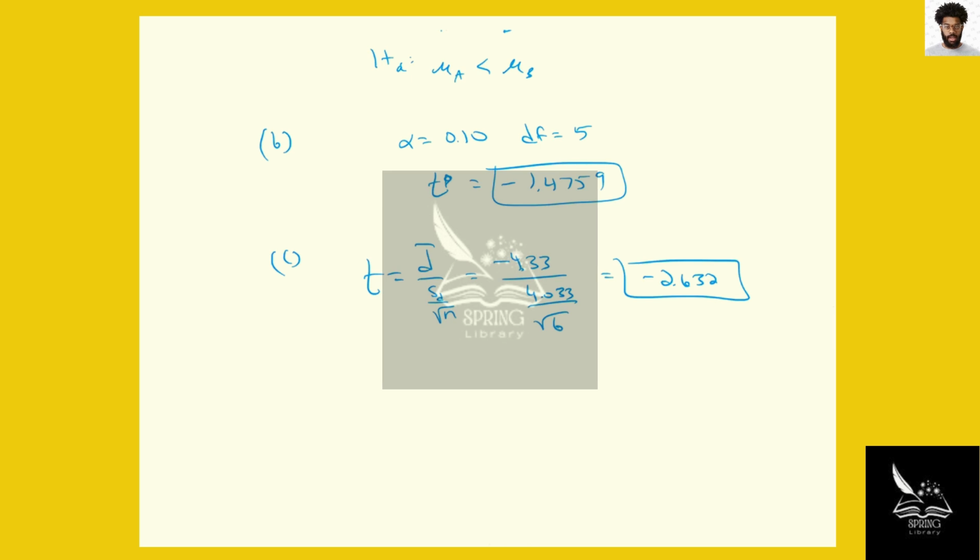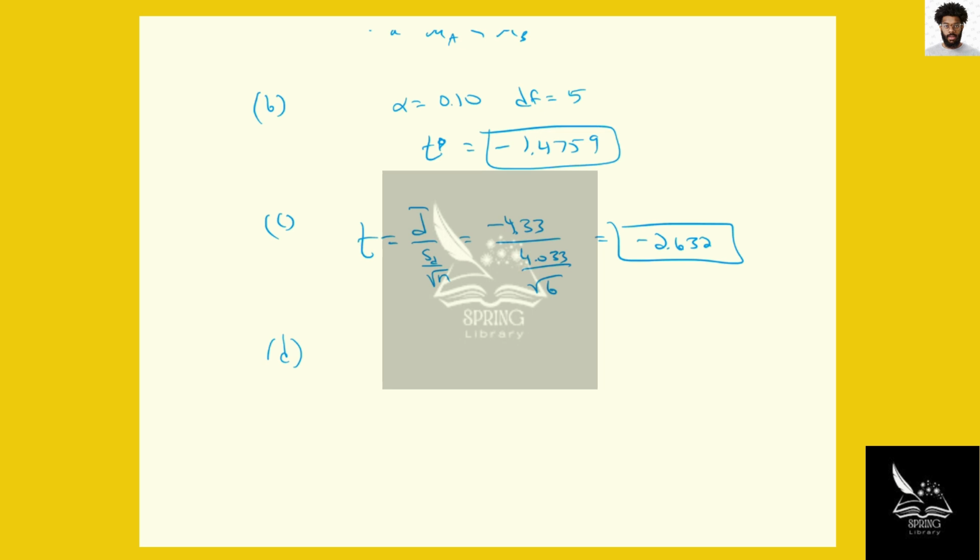That would be our test value, and now we'll make a decision. Since our test value is smaller than our critical value, we would reject the null hypothesis.